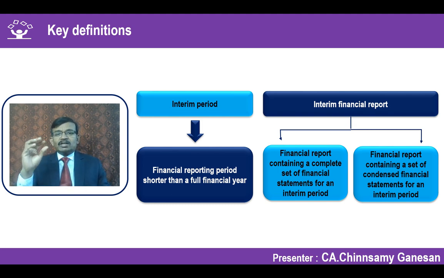Let us understand what a complete set of financial statements is. Let us also understand what a condensed set of financial statements is. But the primary point is that it is prepared for an interim period. That means it is prepared for a period shorter than a full accounting period. That is what you have to keep in mind as far as the applicability of Ind AS 34.